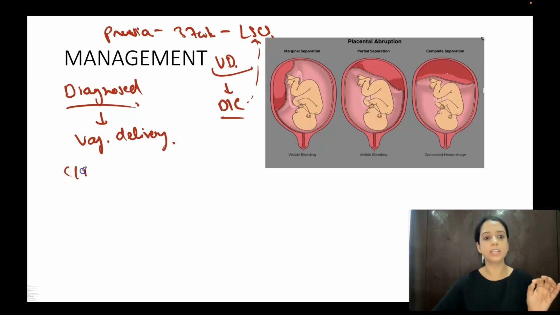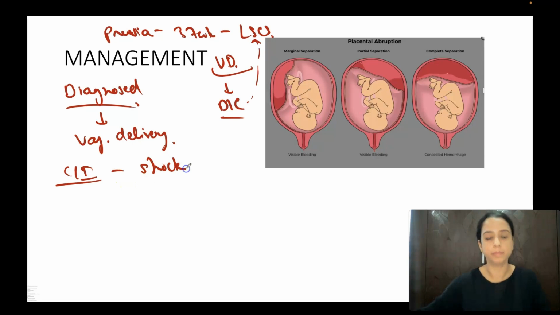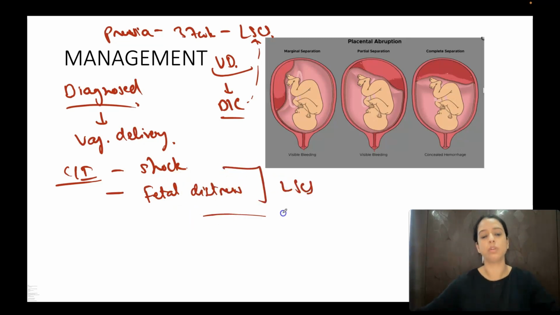Only 2 contraindications for vaginal delivery. If the mother is in shock. Shock. I'm not saying mother has tachycardia. Mother को tachycardia होगा. उसको blood loss हुआ है. थोड़ी hypotensive होगी. It's okay. But if mother is in shock or there is fetal distress, these are the 2 indications where you will go for LSCS. Very important question. That has been asked previously in NEET.